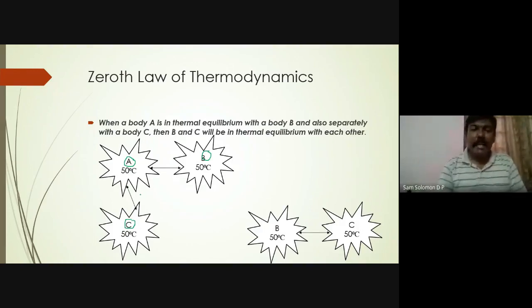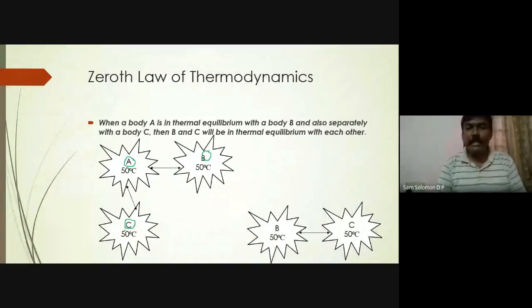And if I say A and B are at same temperature, they are in thermal equilibrium because there is no difference in temperature. If A and B are at same temperature, then we can say A and B are in thermal equilibrium. Similarly, A and C are also in thermal equilibrium.